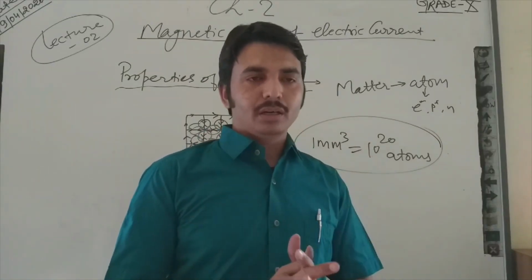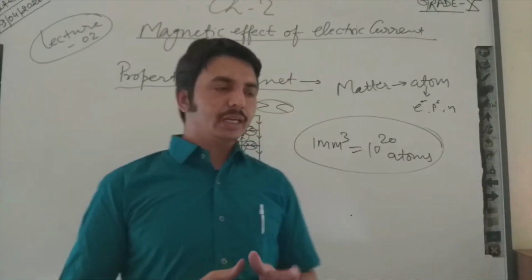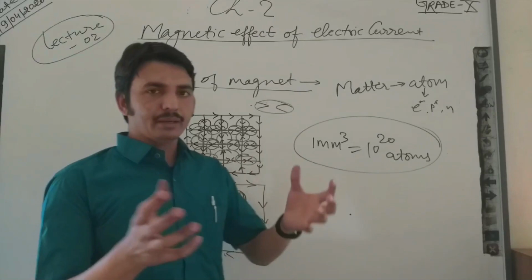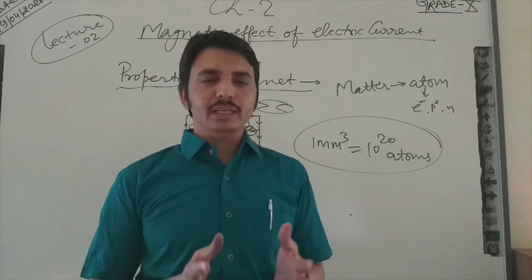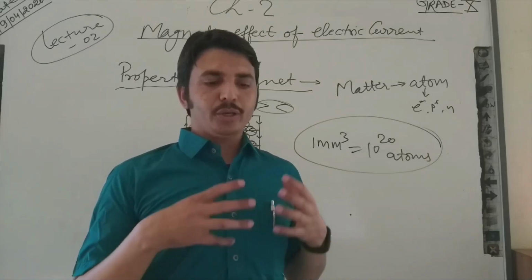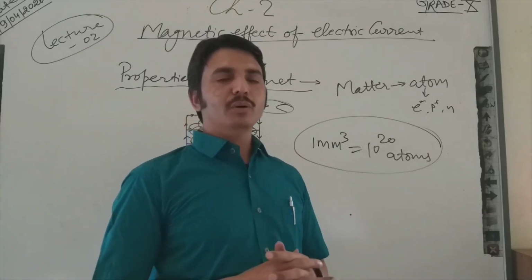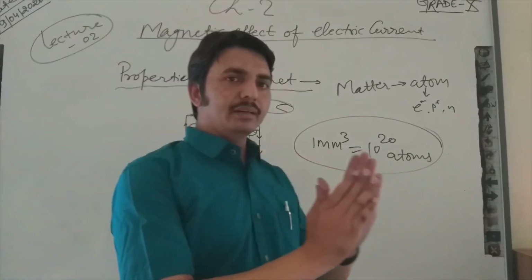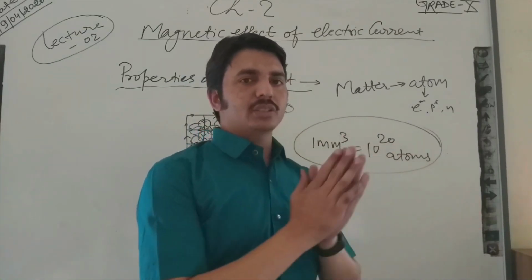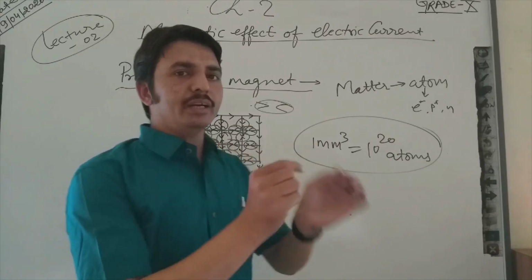The composition is similar. If I am talking about iron, I am not changing anything in iron. I am not introducing extra electrons in it. What I am doing is changing their direction, their orientation.